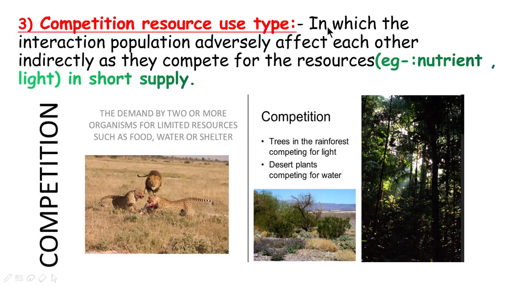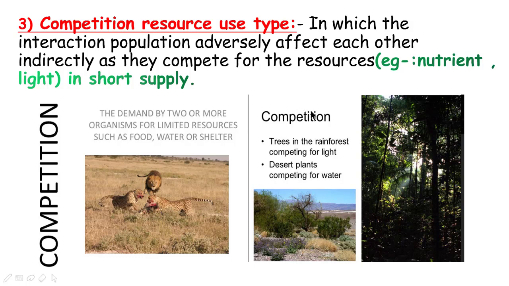The competition resource use type, in which the interacting populations adversely affect each other indirectly as they compete for resources, nutrients, light in short supply. Over here in this diagram, these are fighting for food, water, and shelter.